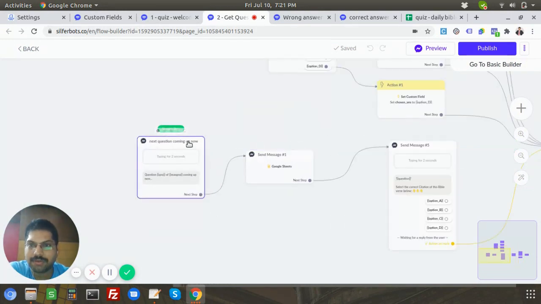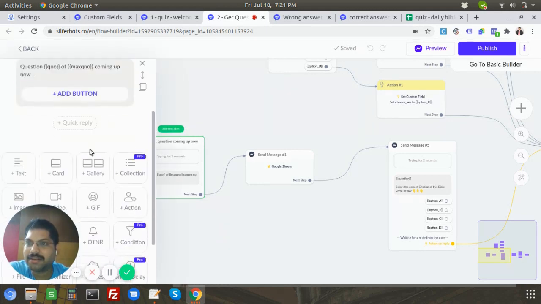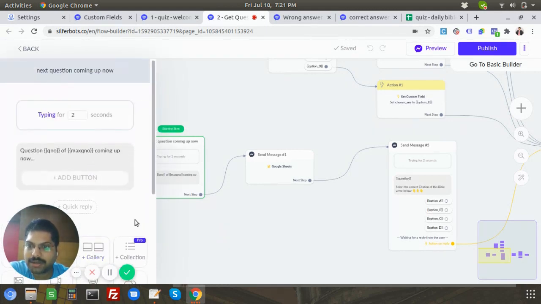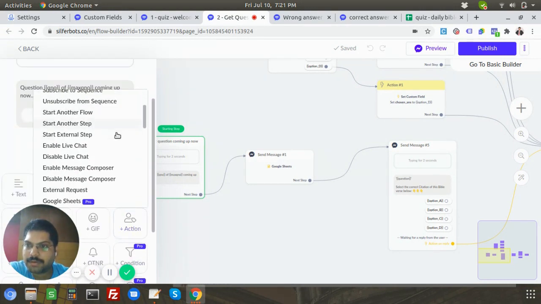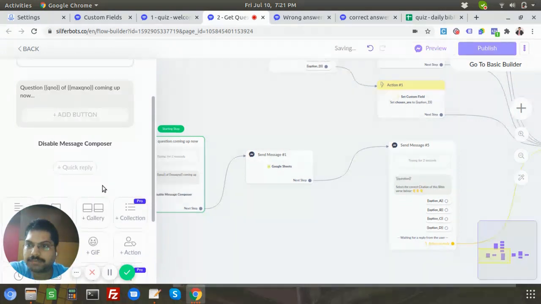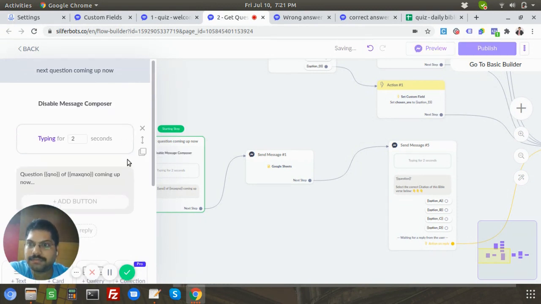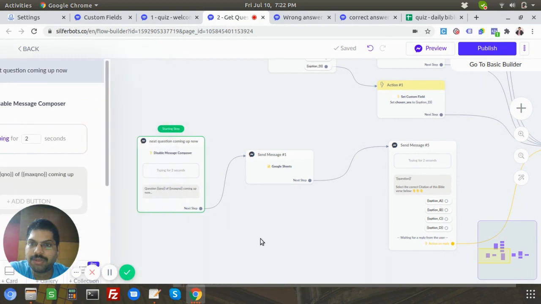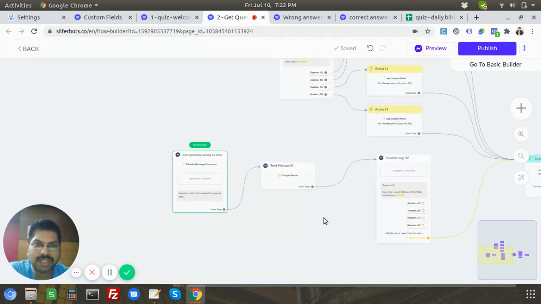Let's see what happens now. Let's try that. Even I haven't done it. Now let's say this is the question number. Okay, let's actually add an action: disable message composer, right? Yeah. So I'll just add it as a first step. Now what happens is when the user enters this flow, this will be disabled, and then they'll just go through the quiz and all that stuff.